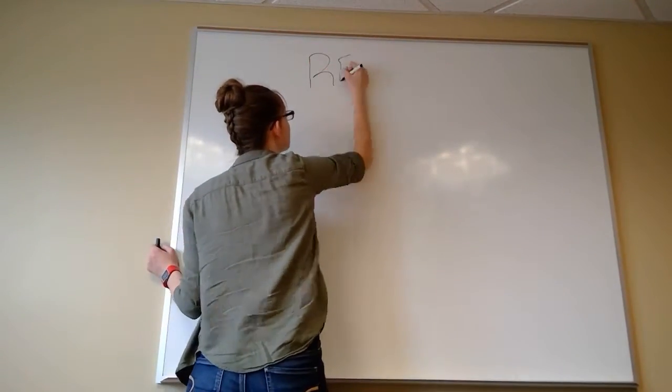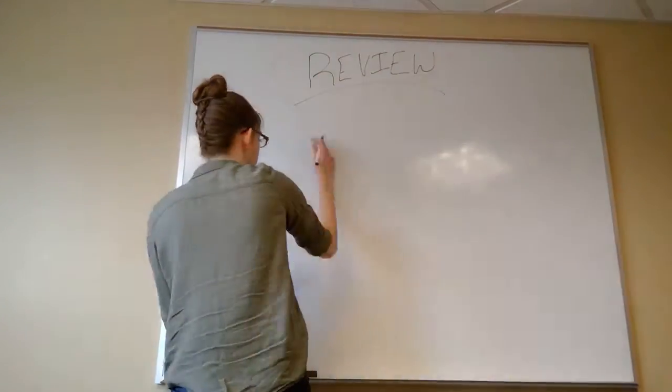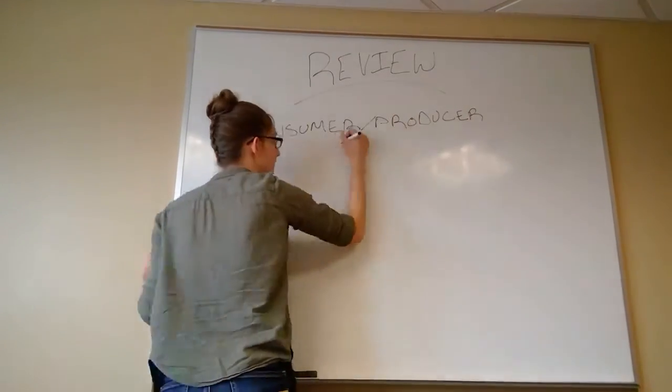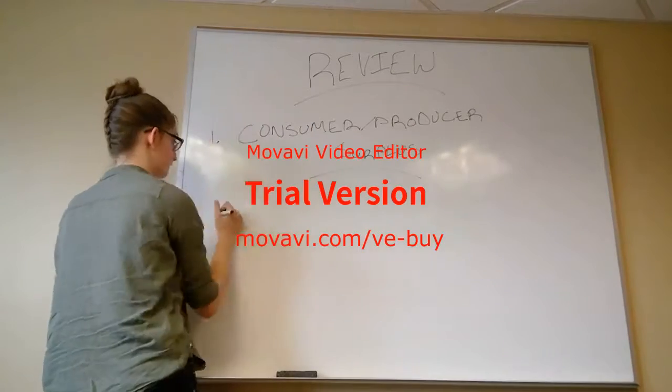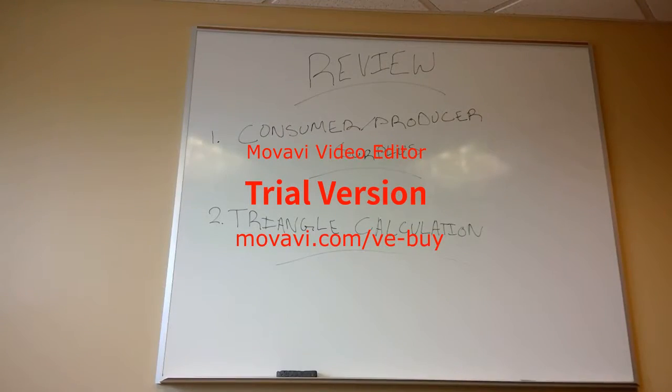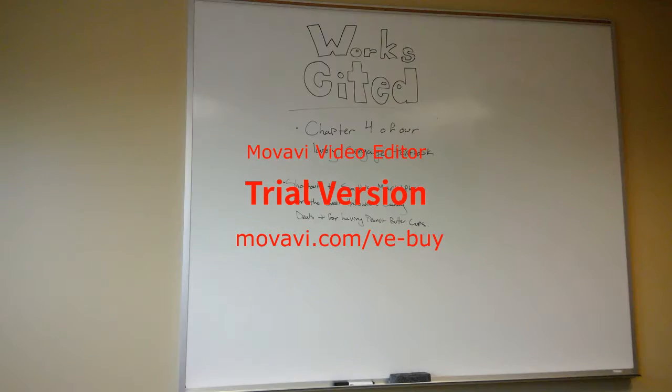Now let's review. So what is consumer surplus and what is producer surplus? Well, consumer and producer surplus is just the difference between what you were actually willing to buy or sell a good or service for and what you actually paid for that good or service. And this comes in two forms. You calculate the individual with a subtraction and the market demand with a triangle calculation.